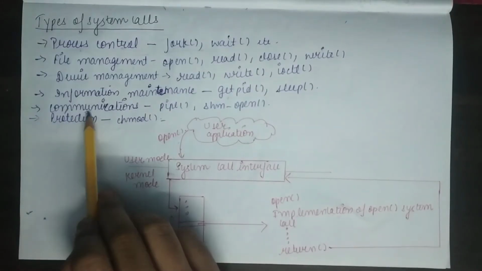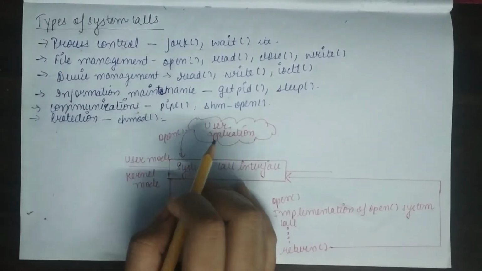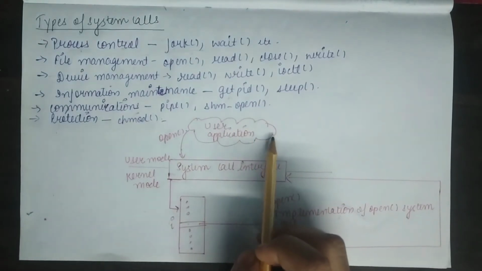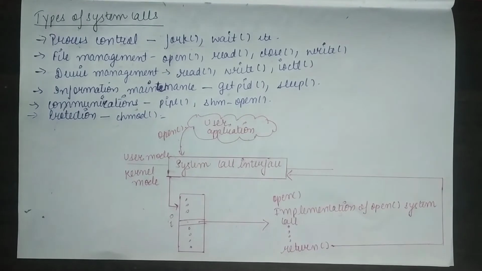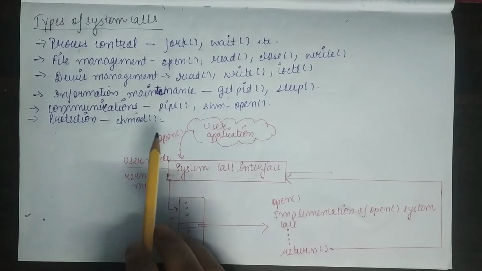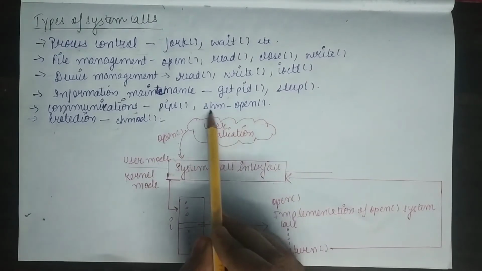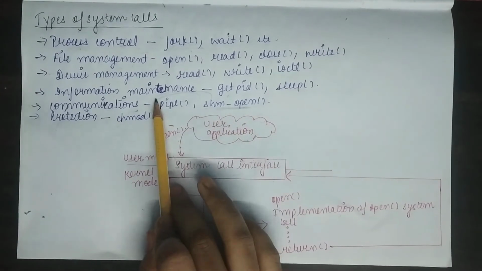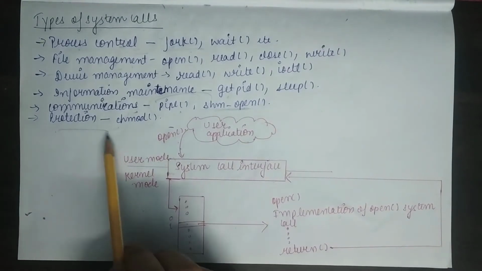Now the next one is communication. If processes are executing and want to communicate with each other, they can use shared memory, the message passing model, or pipes. All the system calls related to communication fall under this category, like system calls for sending and receiving messages, transferring status information, or shm_open, which is related to shared memory, or pipe.